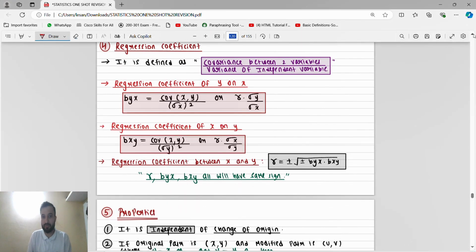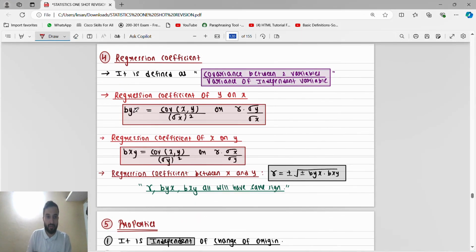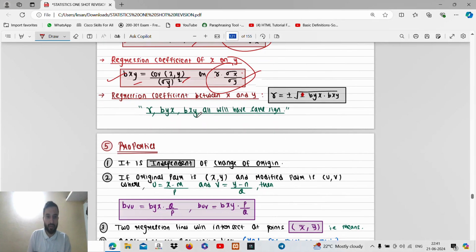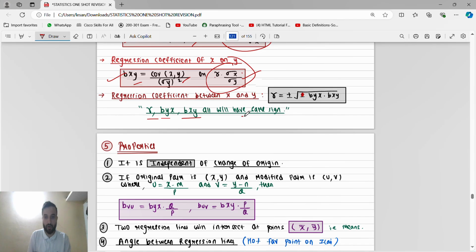Regression coefficient. You have to remember this formula. b_yx is what? R into standard deviation of y by standard deviation of x. b_yx is R into standard deviation of y by standard deviation of x. If you want, you can remember this formula also, but in the examination they will give these values. R is equal to plus or minus square root of b_xy into b_yx. So here R, b_yx and b_xy all have the same sign.